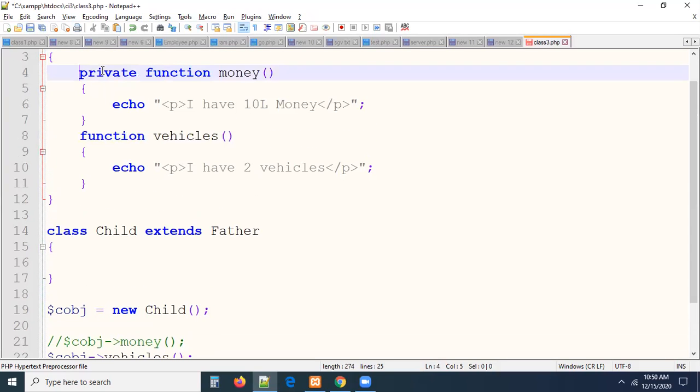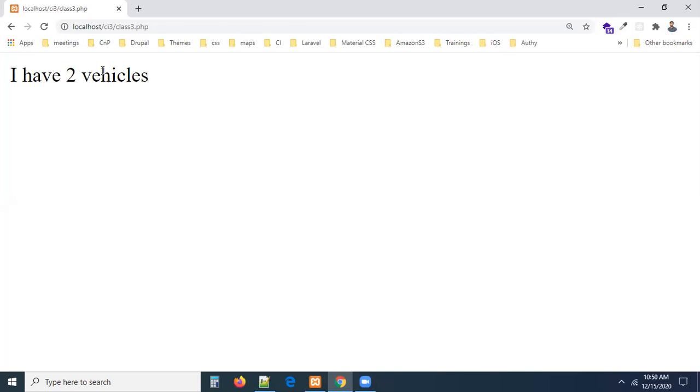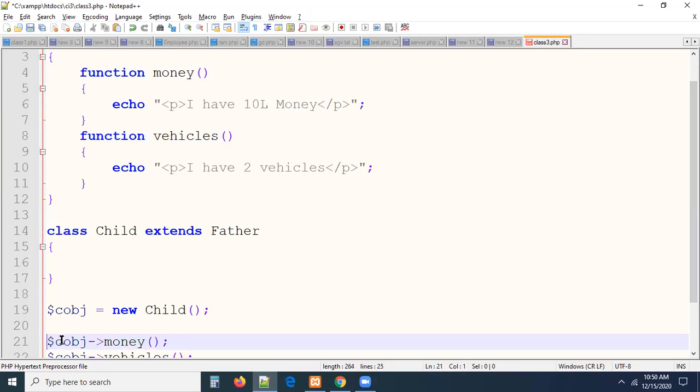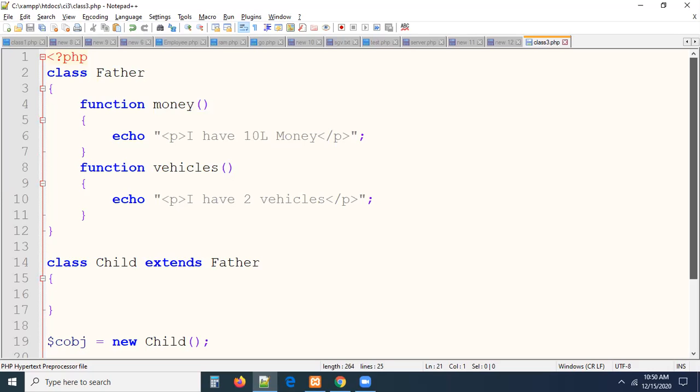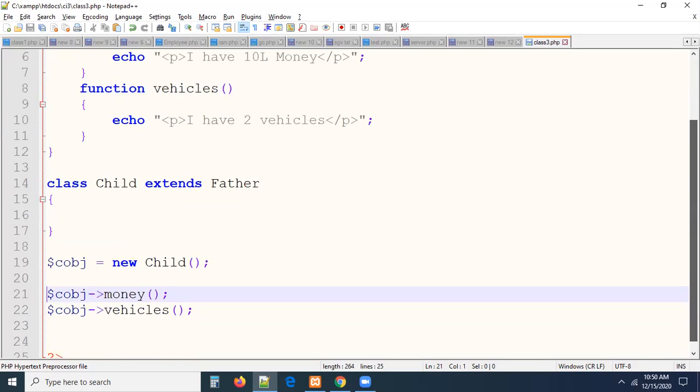By default it is public. We are not mentioning any access specifier, guys. If we didn't mention, by default it is public. A public method can be accessed by everybody, right? This is what exactly is true. So as a father, if you want to restrict any of the methods in the father class, you have to use private, and no one can access the private methods, guys.